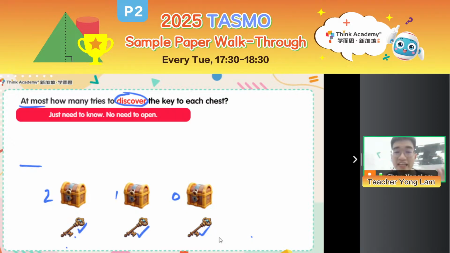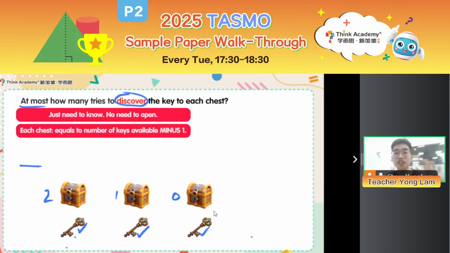So what do you notice? In this question, it says to discover the key to each chest. We only need to know, we don't need to open it. In that case, for each chest, the number of tries we need is just the number of keys available minus 1. Like for the first chest, if I have 3 keys, right, I will only need to try at most 2 of them to realize which key corresponds to the chest.